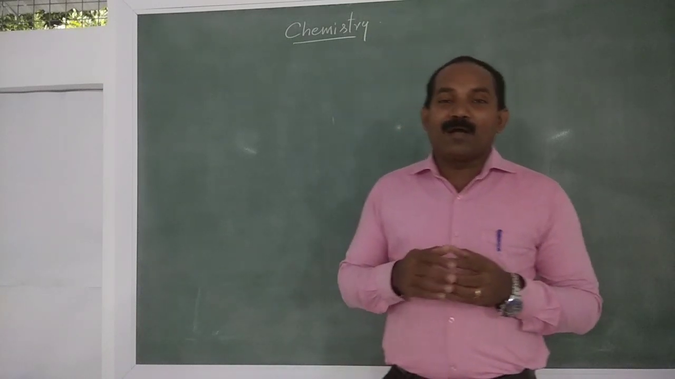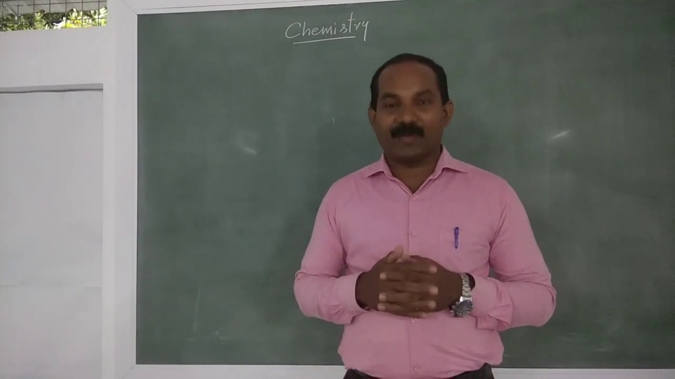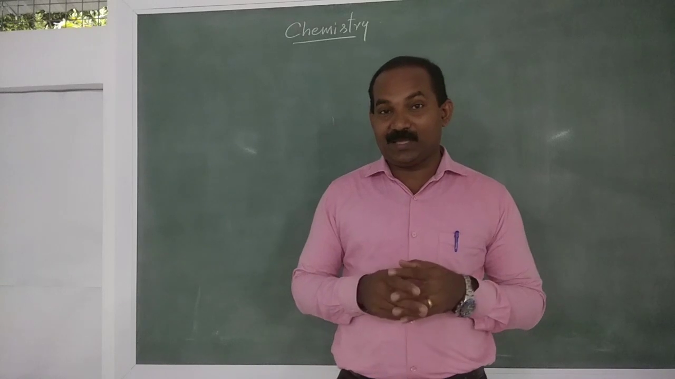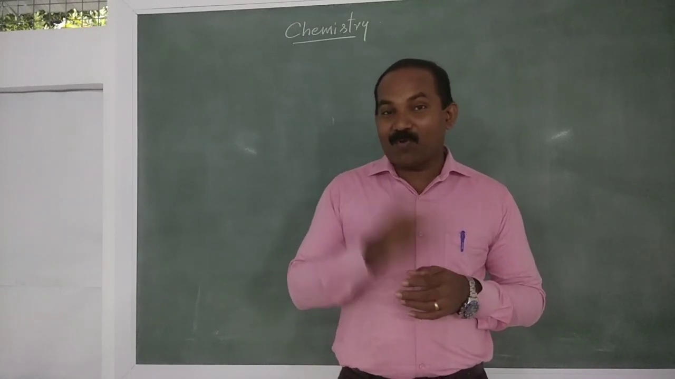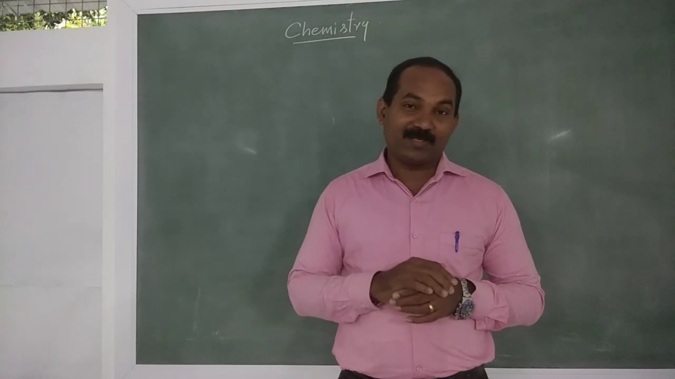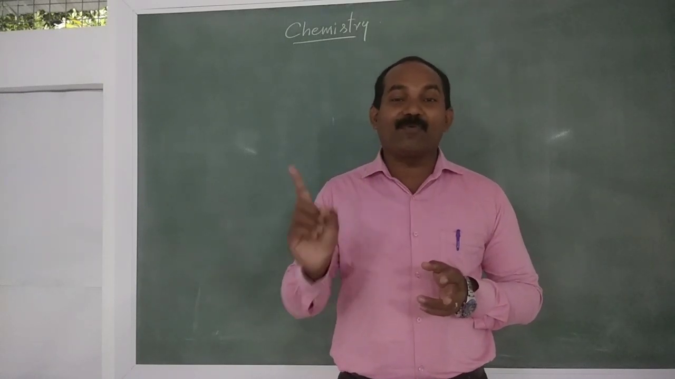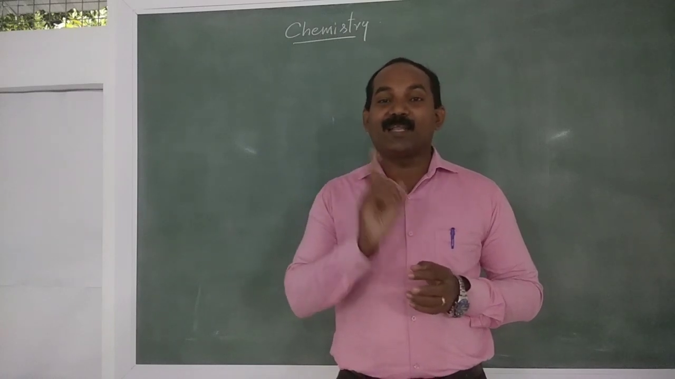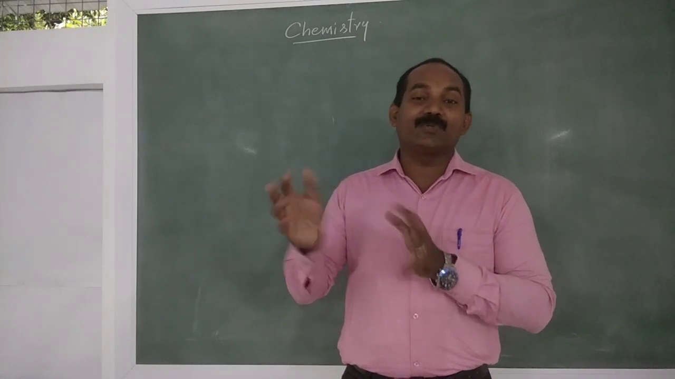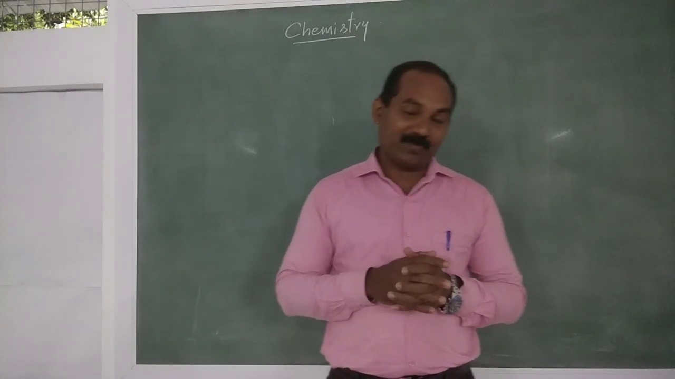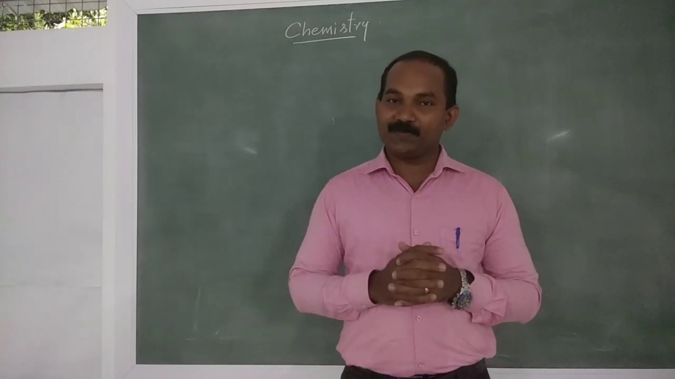Now, nearly 30 lakh organic compounds are discovered. 30 lakhs. And remember that only one element, carbon, forms this many compounds. Out of 118 elements, carbon alone forms nearly 30 lakh compounds. The other elements form 60 to 70,000 compounds. So why does carbon form this many compounds?